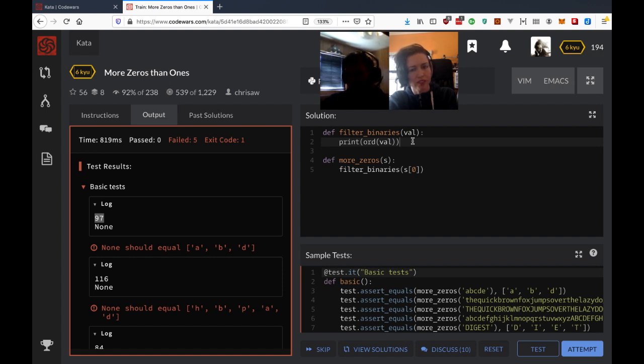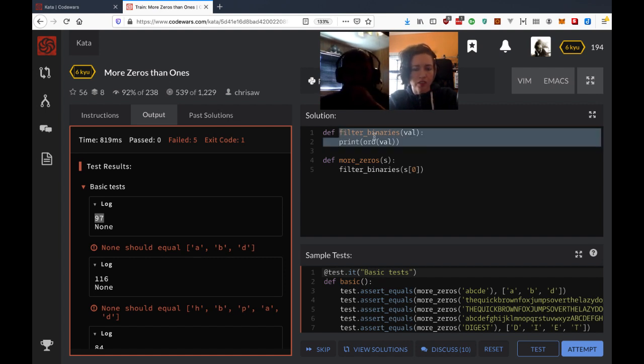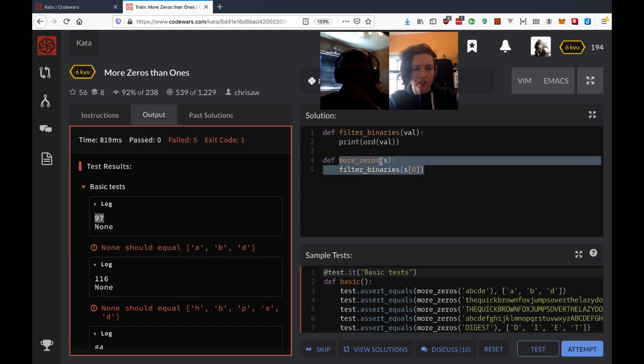Does that make sense? Yeah, so we'd have the bitwise operator in this filter function, and then in here we would have the loop, basically.